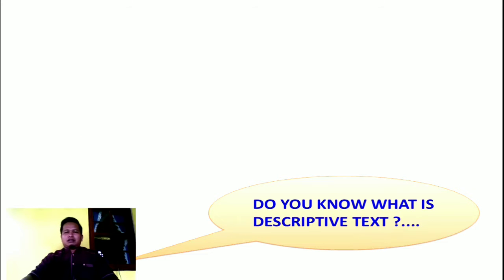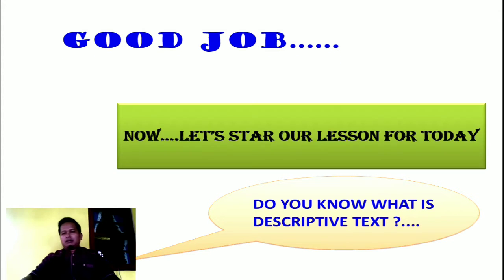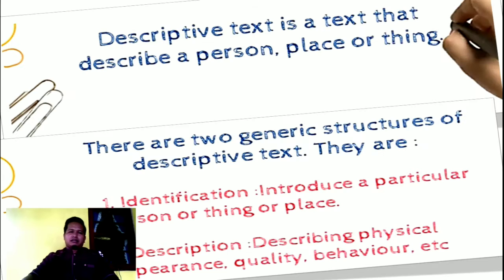Good. So today we are going to learn about descriptive text. Do you know what descriptive text is? Okay, now let's start our lesson for today. Okay, and here I will explain about it. Descriptive text is a text that describes a person, place, or thing.